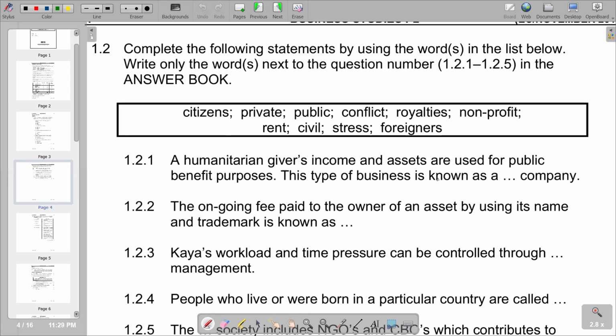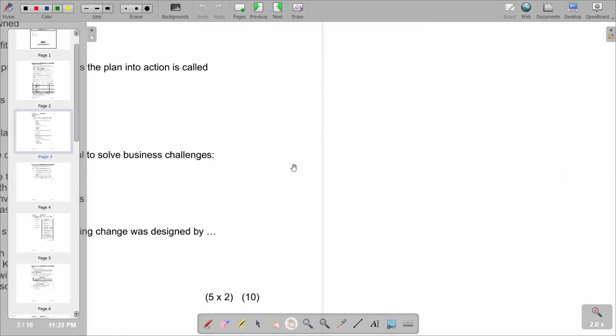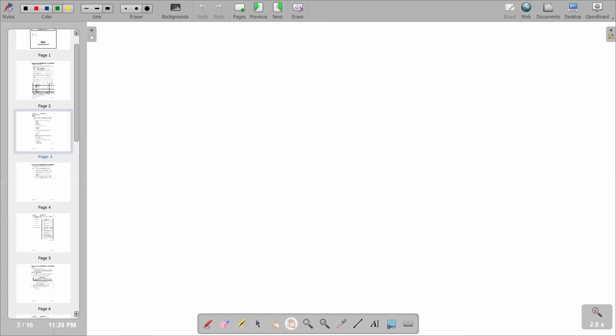This type of business is known as, you can just refer back to the explanation whereby they say humanitarian givers income and assets are used for public benefit purposes. So public benefit purposes. So it means there is an element of assistance that is there. And we know that this is related to non-profit company. They've got non-profit here. So 1.2.1, we are seeing a non-profit. So we are saying 1.2.1 and we're saying non-profit is the response.